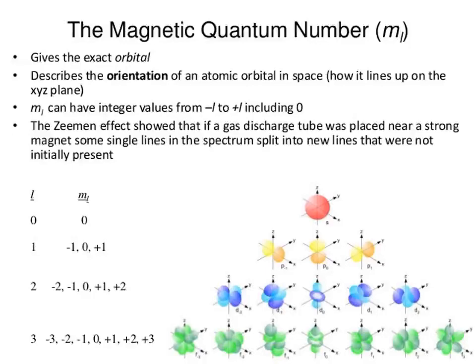See the example. L is given. L is what? The azimuthal quantum number. L equals 0, 1, 2, 3, and we have to find m l. What is m l? If L is 0, then 0. If L is 1, then minus 1, 0, plus 1. If L is 2, then minus 2, minus 1, 0, plus 1, plus 2. And if L is 3, then minus 3, minus 2, minus 1, 0, 1, 2, 3, like that. Did you understand, children? Yes, this is the magnetic quantum number.